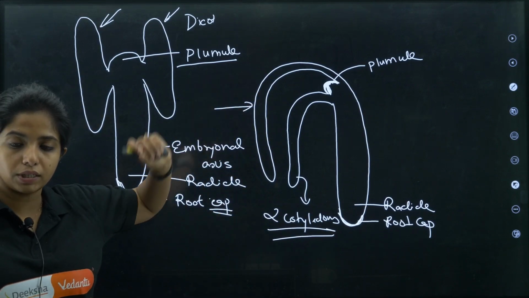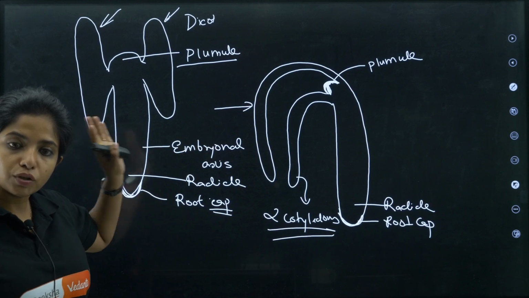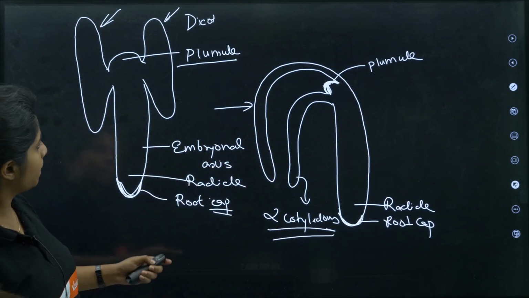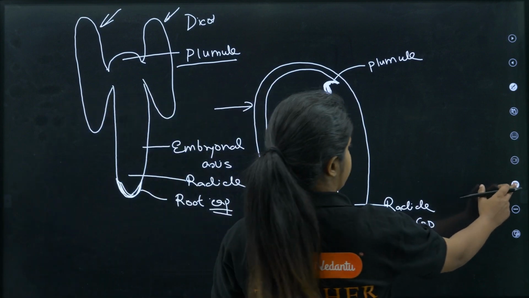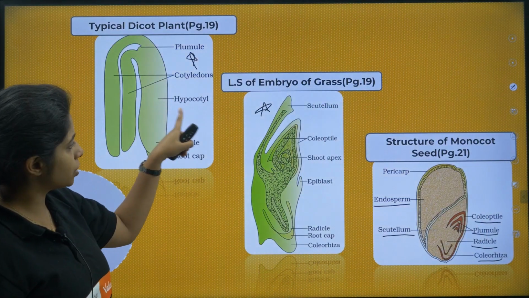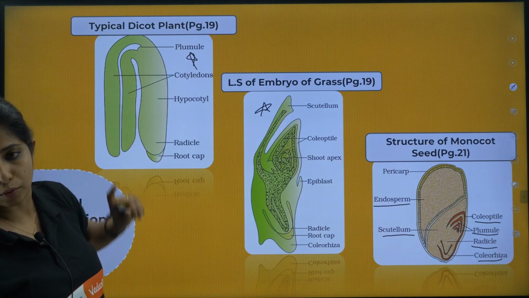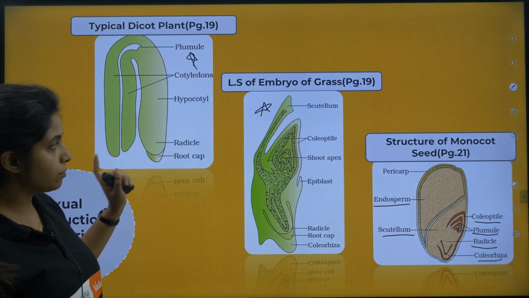Okay, these are the two cotyledons. That's all. This thing they twisted and made like that. Okay, this is for the dicot ones. So this is the hypocotyl, the lower region, and this is the epicotyl, which is a termination, that is plumule. Cool. Now the root cap can be shown like this.